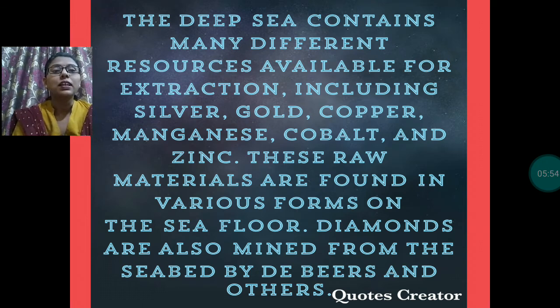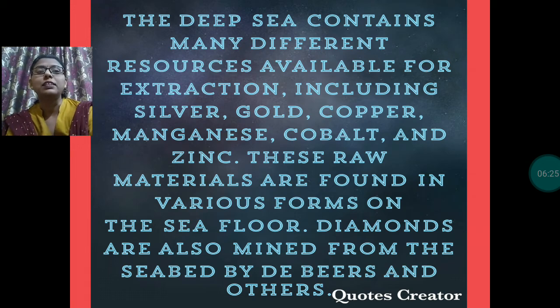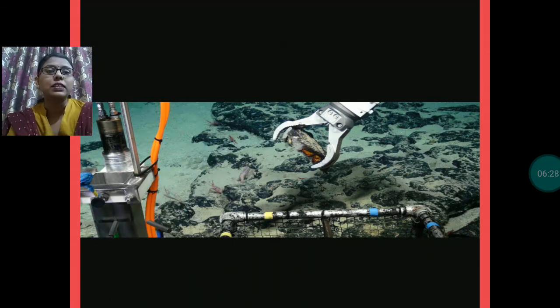The deep sea contains many different resources available for extraction, including silver, gold, copper, manganese, cobalt, and zinc. These raw minerals are found in various forms on the seafloor. Diamonds are also mined from the seabed by De Beers and others. Here you can see.